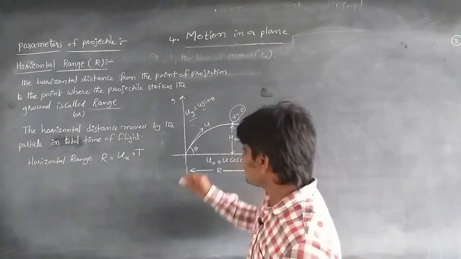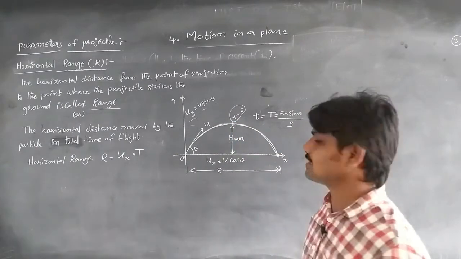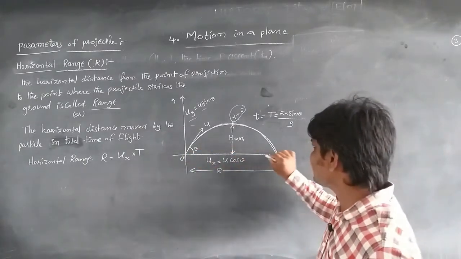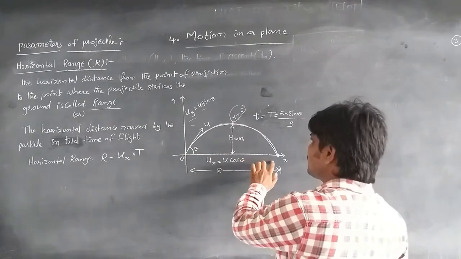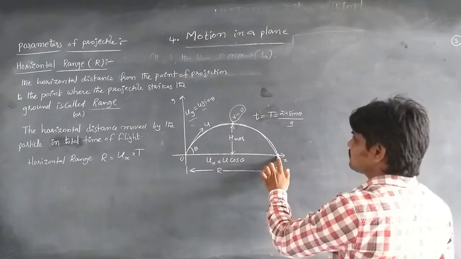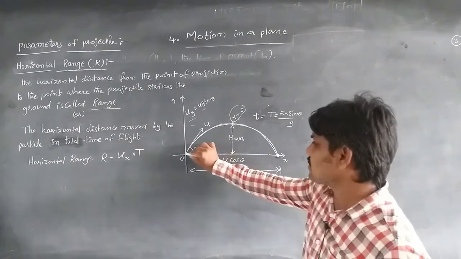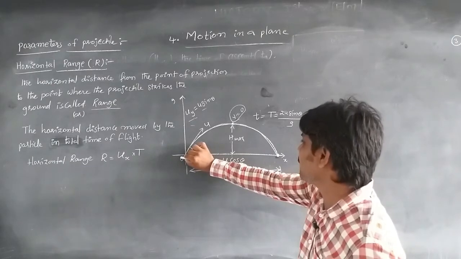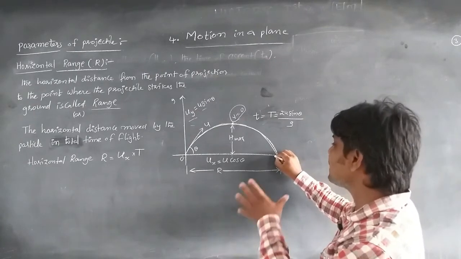If the body starts from the origin and, during its projectile motion, reaches some point on the horizontal ground, the horizontal distance from the point of projection to the point where the projectile strikes the ground, in the direction of the x-axis, is called the horizontal range.